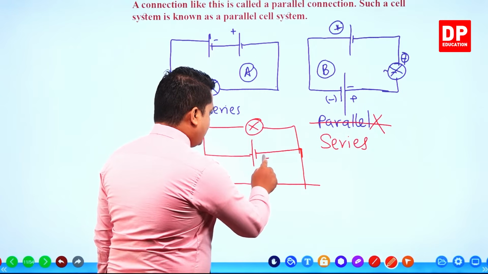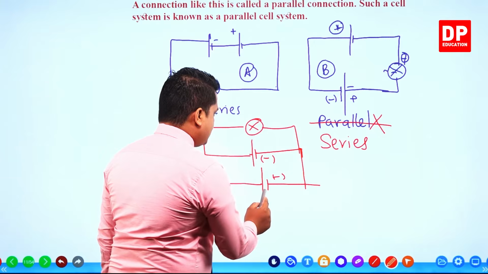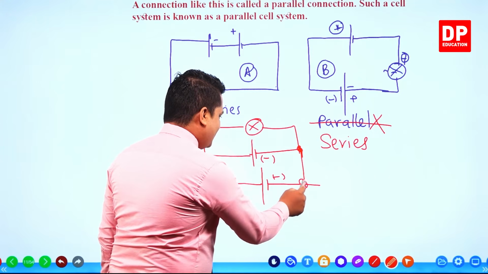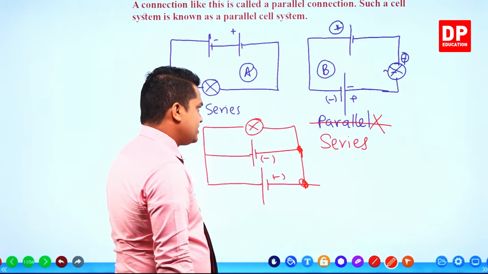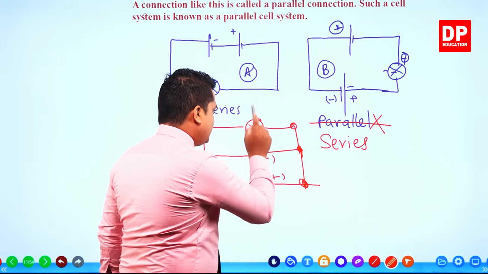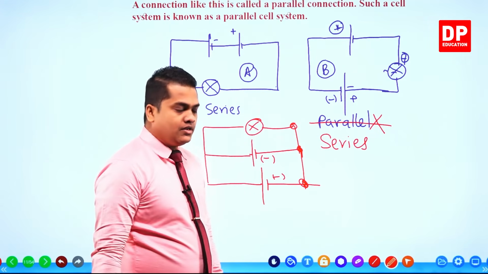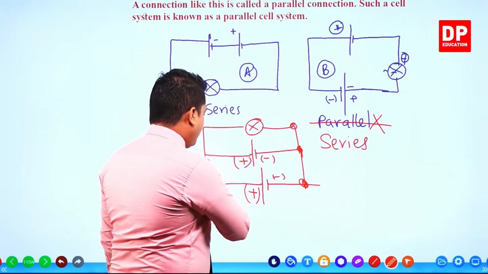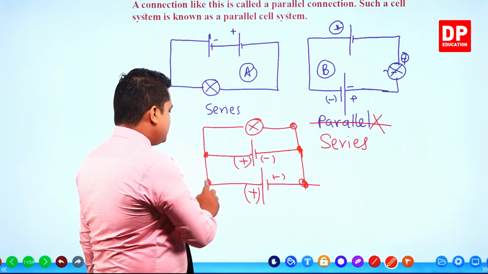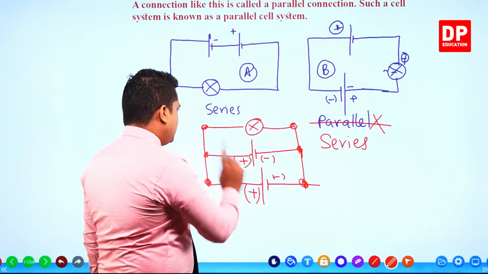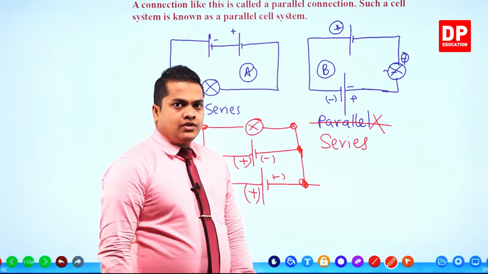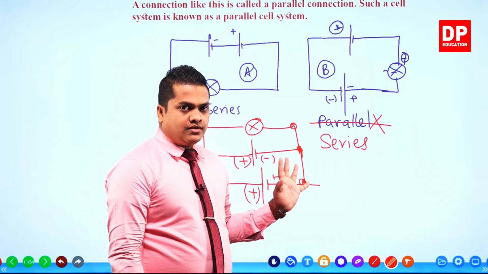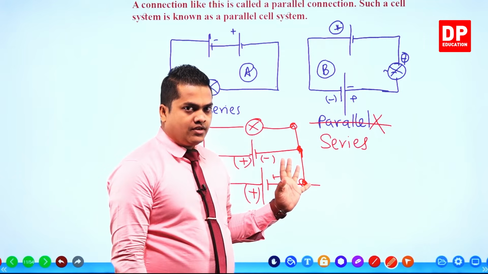See, negative terminals are interconnected at these nodes and run towards the bulb. All the positive terminals are once again interconnected to each other at the nodes and run towards the bulb. This is a parallel connection.